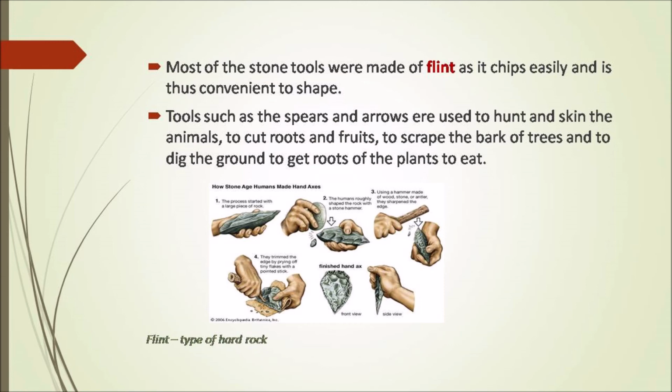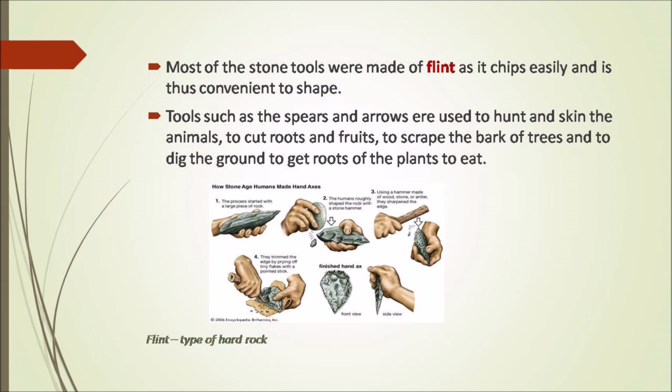Therefore, it can be easily sharpened. Tools such as spears and arrows were used to hunt and skin the animals. So the tools such as spears and arrows were used for hunting and also to peel off the skin of the animals. They were also used to cut the roots and fruits.